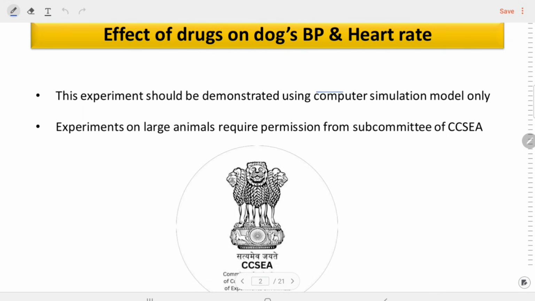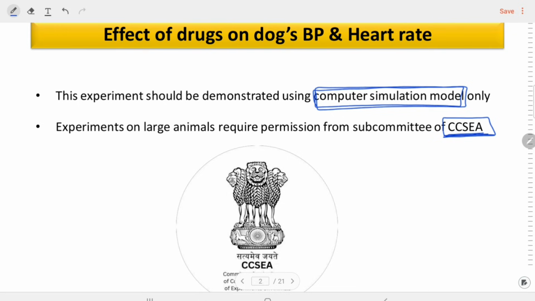This experiment is nowadays done fully in simulated environments or models, because experiments on large animals are now prohibited for academic purposes by the committee that is known as the CCSEA. The full form of CCSEA is Committee for the Control and Supervision of Experiments on Animals.